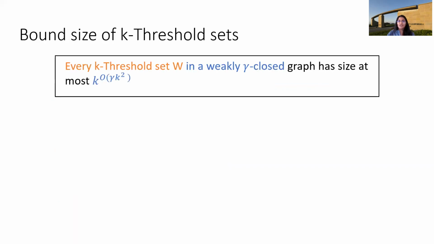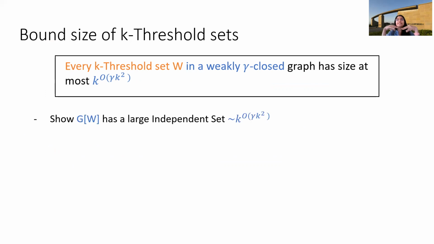Okay. So now we are going to bound the size of K threshold sets, and our claim is that every K threshold set in a weakly gamma closed graph has size at most K to the gamma K squared, right? So we're going to see how to prove this. So we start with a large K threshold set, and the first pre-processing step that we need is that every K threshold set contains a large independent set. So we start with a K threshold set, and then we extract a large independent set out of it.